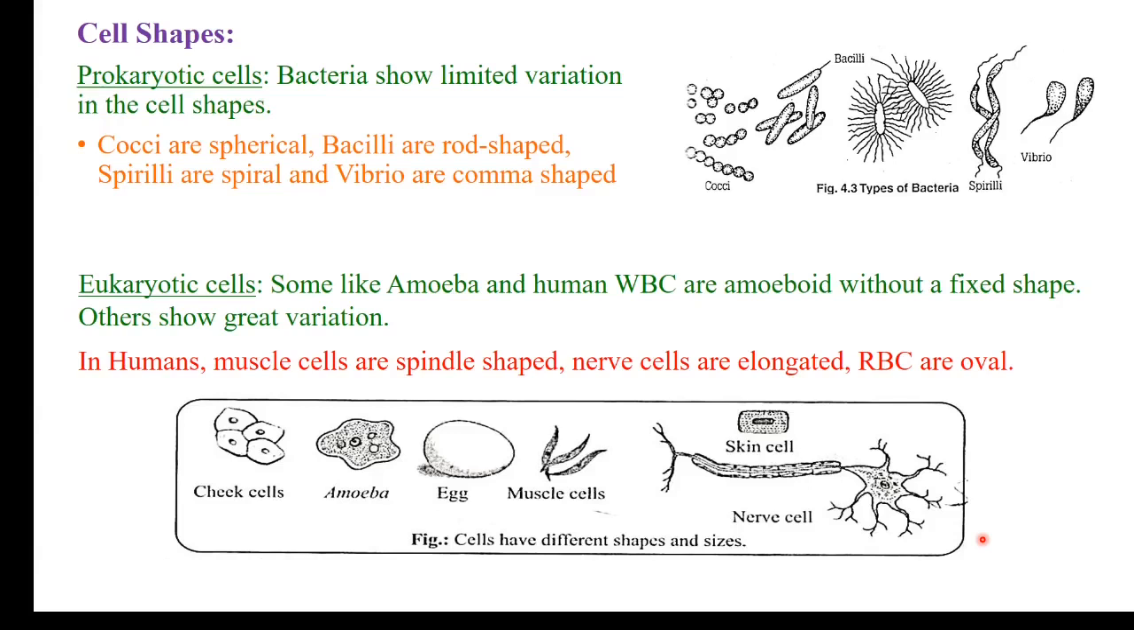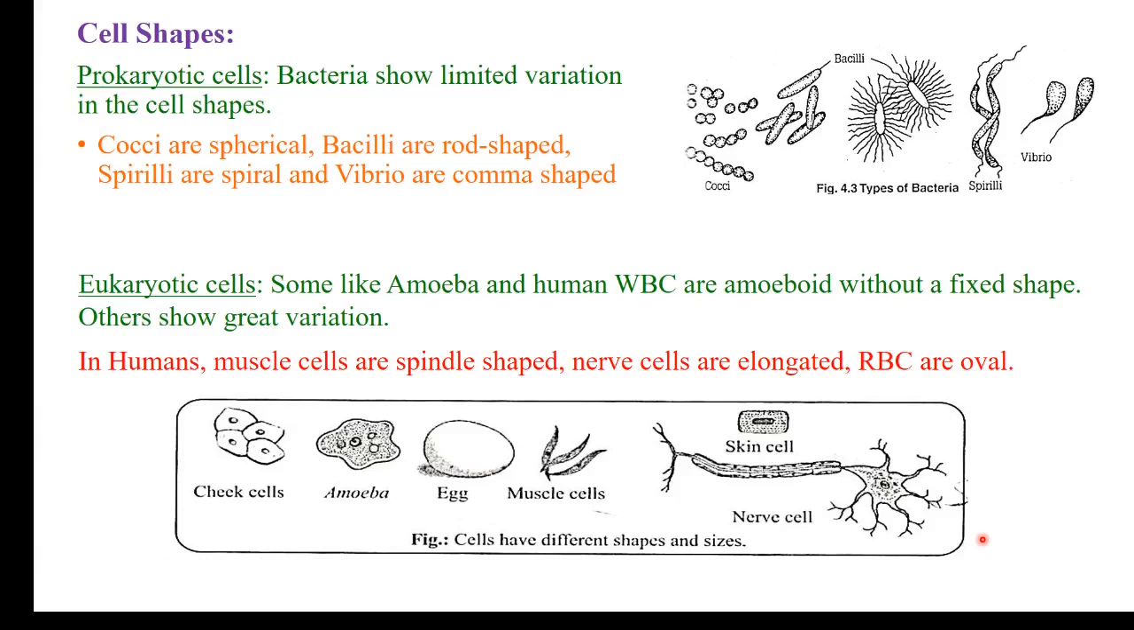Now we would discuss the cell shape. I would again go with the slides only because figures are there. We can see that in case of the prokaryotic cells, bacteria especially show some limited variation in the cell. There is not much variation. Few types of bacteria depending on their shape are there. Cocci, bacilli. Cocci are spherical, bacilli are rod shaped, spirilla are spiral bacteria, and vibrio are the comma shaped bacteria.